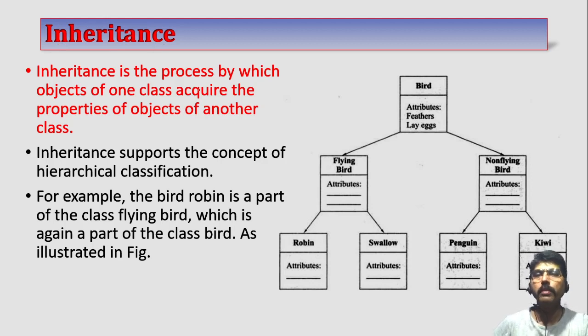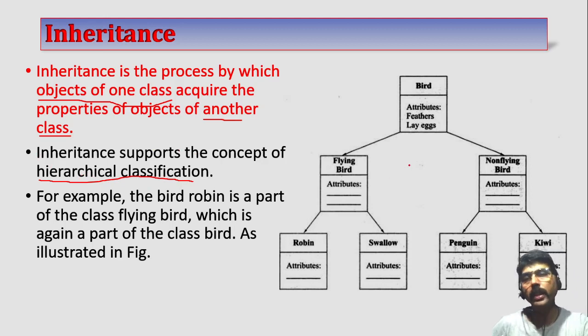Inheritance is actually the process by which an object of one class acquires, here the object of one class is nothing but the new class, acquires the properties of the object of another class. This class is already there. It's an old class. By using the old class, I am creating a new class. That new class takes all the properties from the old class. So that is called inheritance. Inheritance supports the concept of hierarchical classification, just like our family tree.